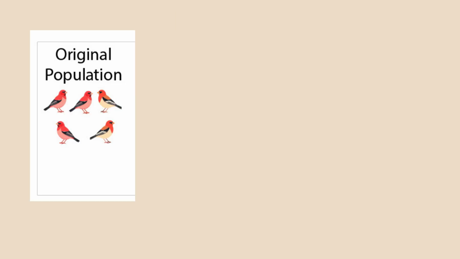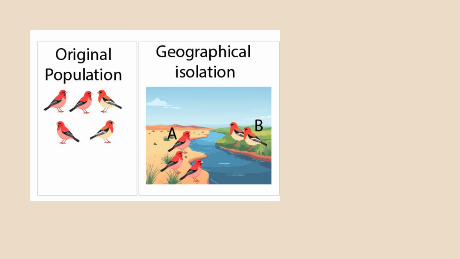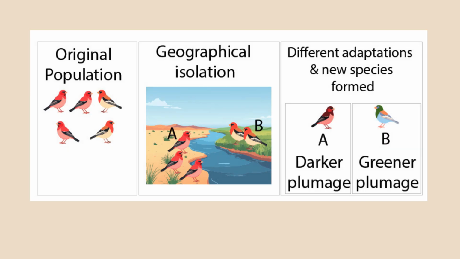So if we look at our original population of birds, there is variation, there are slight differences. Then geographical isolation occurs, so the two populations can no longer interbreed. They are separated by the river. So we have population A and population B. Over time, different adaptations will occur within each population, and eventually new species will form. So you can see that population group A has formed a darker plumage, whereas group B has formed a greener plumage, and they are now two separate species.